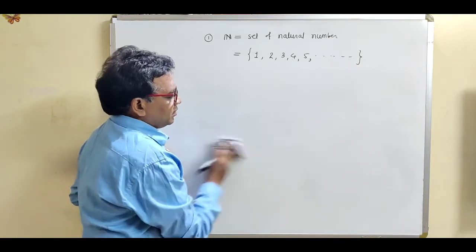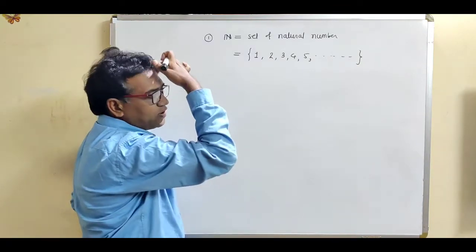Now see how to find the limit points for the natural numbers. We have already seen the topic of limit points. What is the definition of limit point?